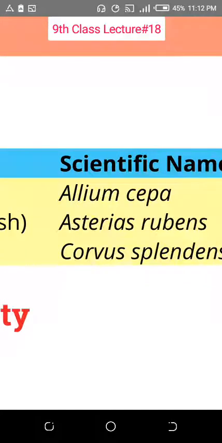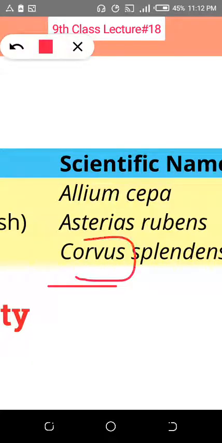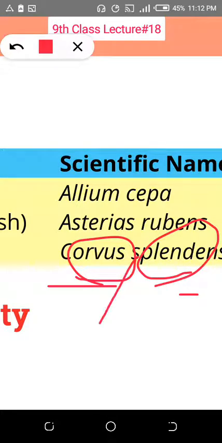Similarly, the crow's scientific name is Corvus splendens. S is small and C is capital, meaning we are following the binomial nomenclature. Allium cepa, Brassica campestris, Homo sapien, Rana tigrina, Asterias rubens, Corvus splendens.